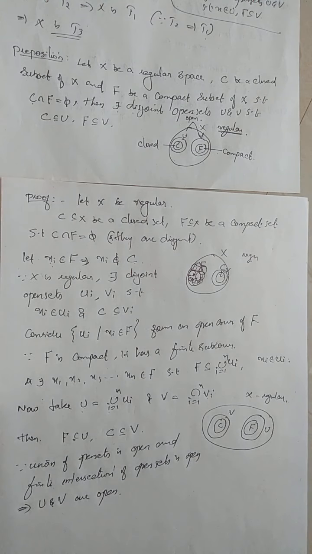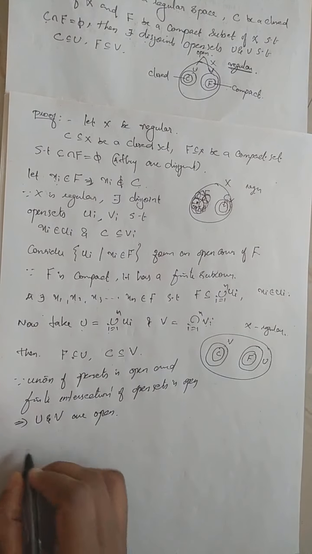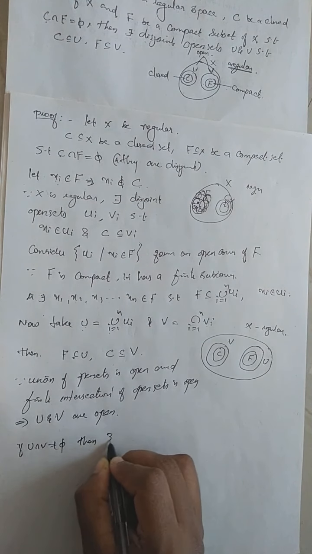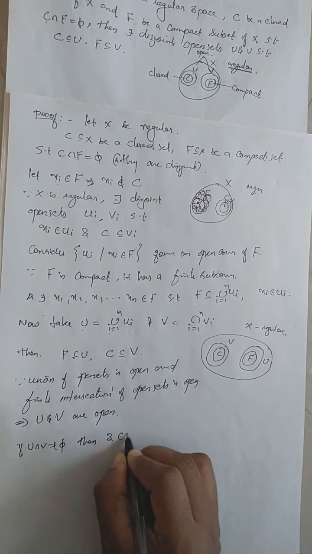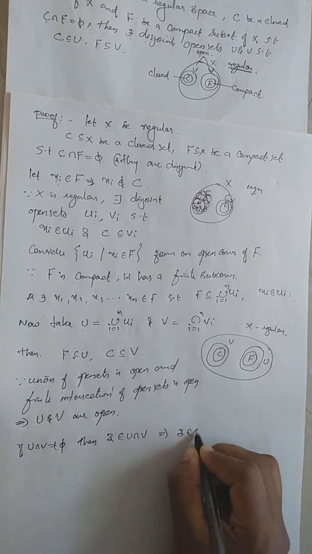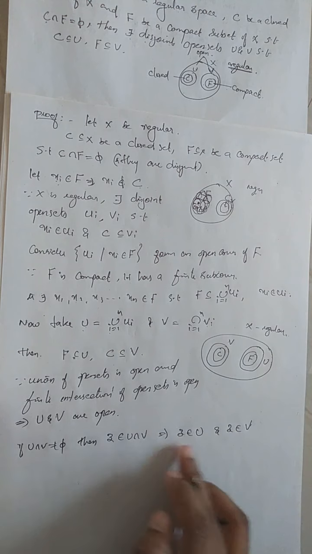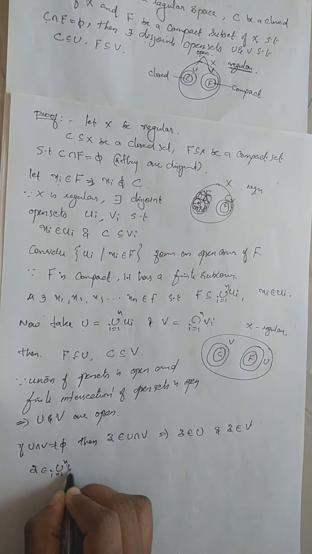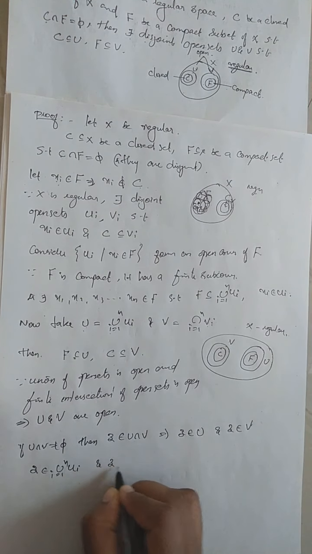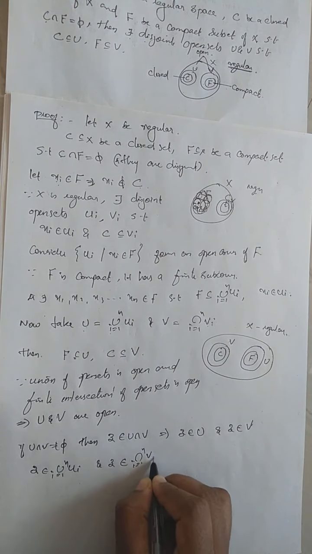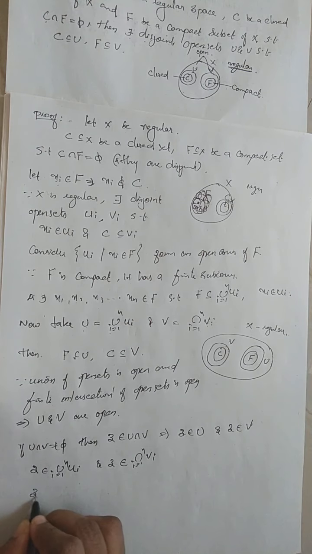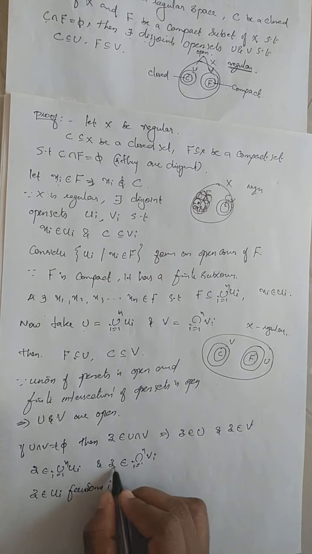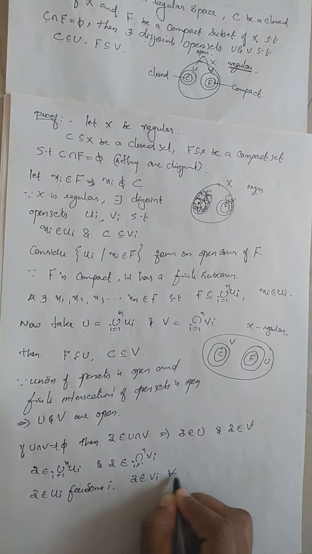Now we prove that U intersection V is empty. If U intersection V is non-empty, then we can consider one element Z belonging to U intersection V, that is Z in U and Z in V. When Z belongs to U, where U is the union over i equal to 1 to n of Ui, Z belongs to Ui for some i. When Z belongs to V, where V is the intersection over i equal to 1 to n of Vi, Z belongs to Vi for every i.